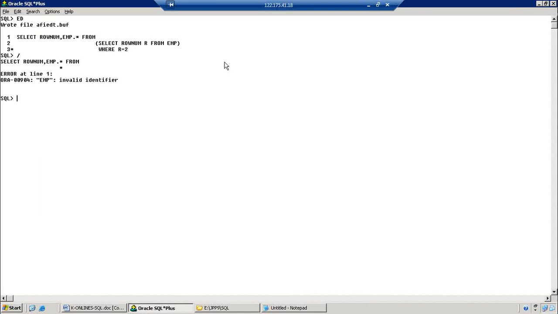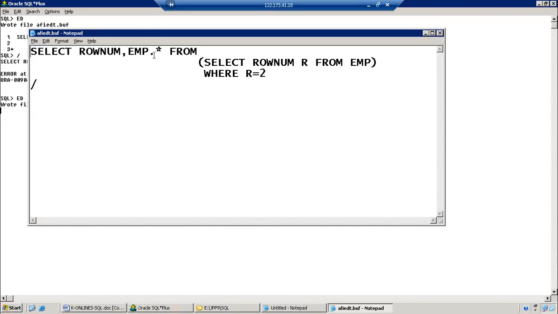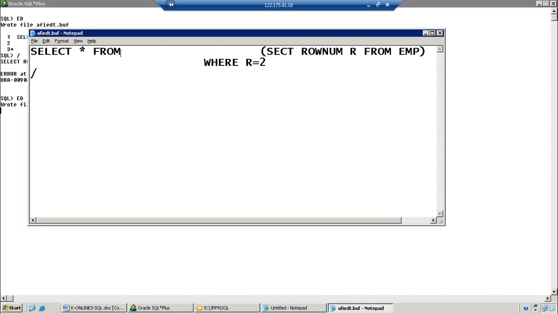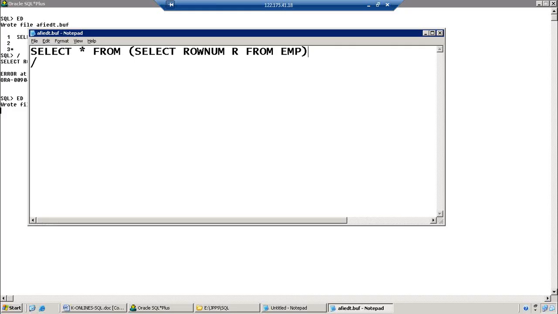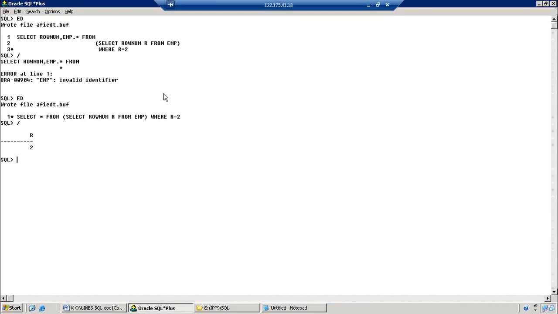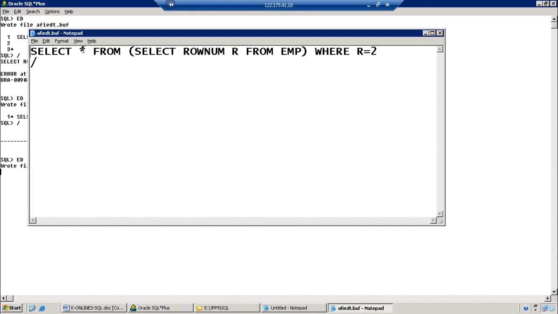SELECT P.* FROM. Now I want to see all the information.